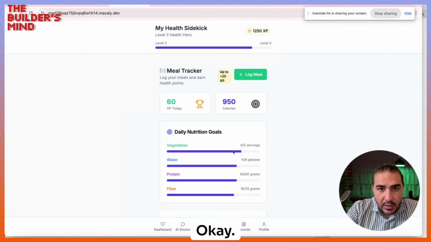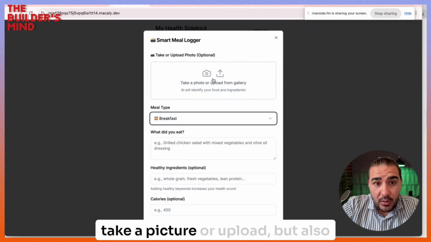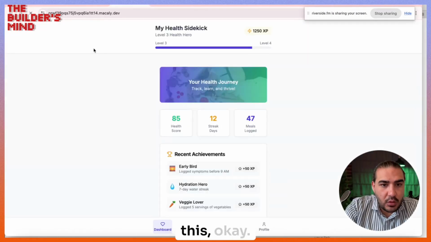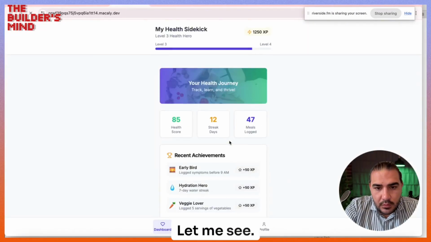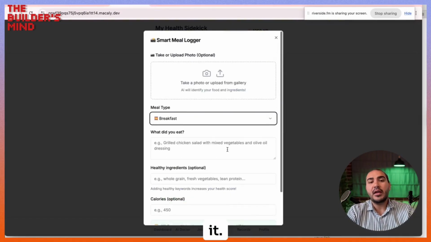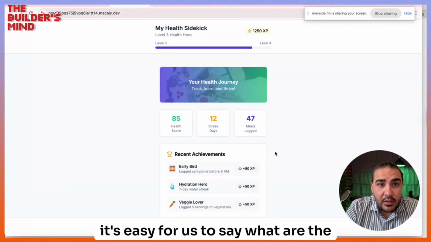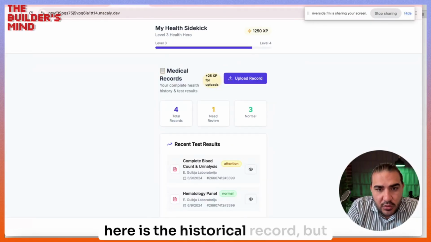Okay, add meals. Yes, you see. Here we can either take a picture or upload, but we can also type it. So you can take a picture, you can upload, but you can also write it. I think with AI, we can take a picture and then it's easy for us to say what the ingredients are. Here is the historical record.